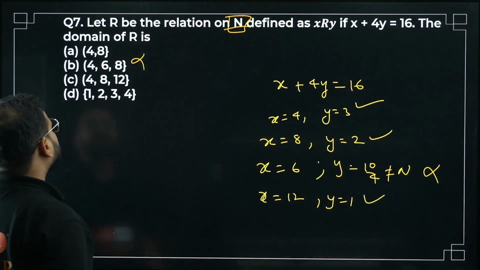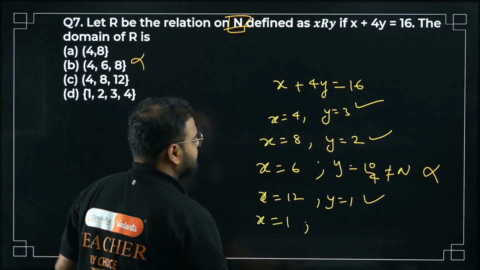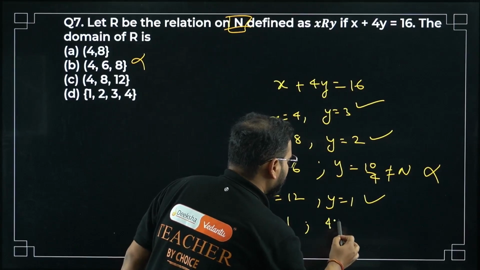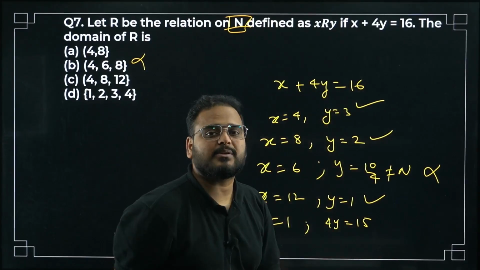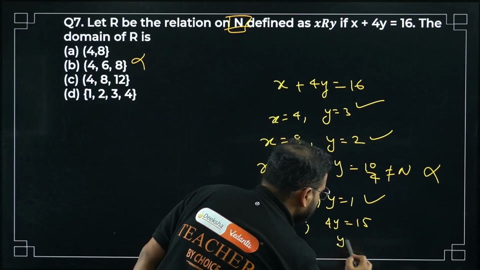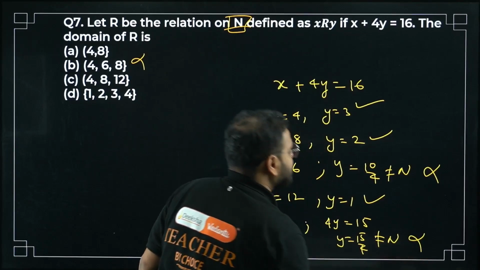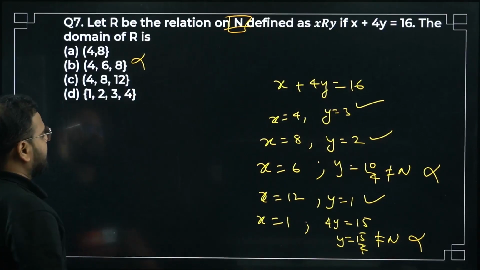Now let's take x as 1, to check the option number D. x is 1, sir. What happens to this? 4y equals 15, right? x is 1, bring it over here. 16 minus 1 is how much, bacha? 15. So y equals 15 by 4, which is not a natural number. It means this option is also incorrect. So options B and D are incorrect.